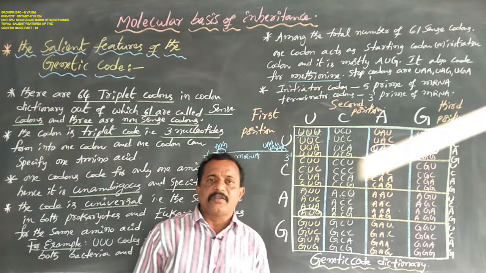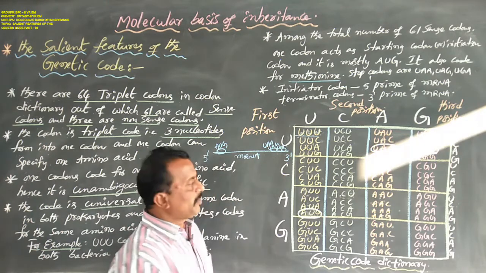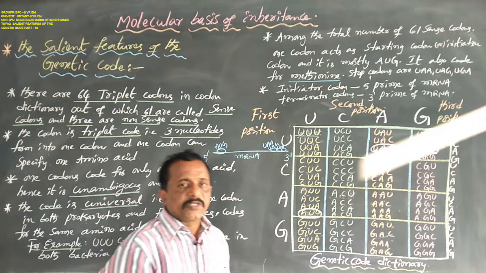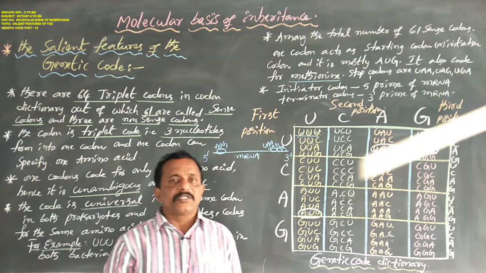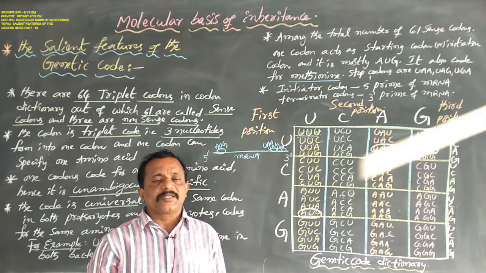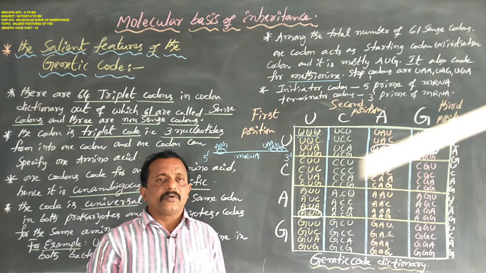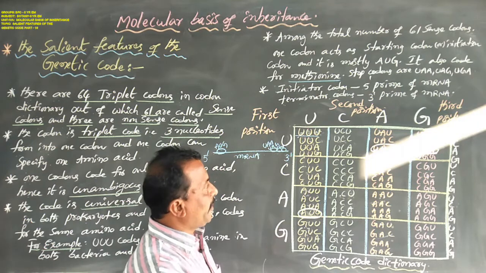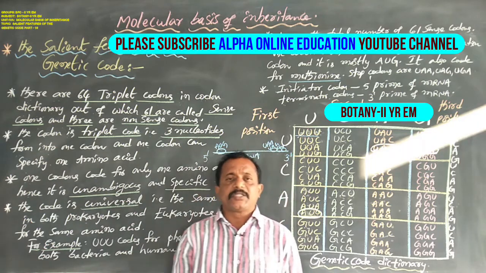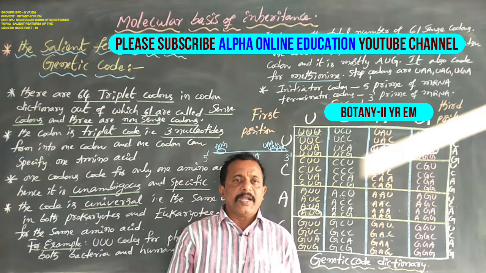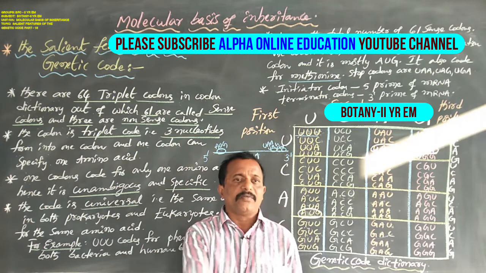These are the salient features of the genetic code. So this is the genetic code dictionary. It contains 64 codons, of which only 61 codons code for 20 amino acids. The remaining 3 codons do not code for any amino acid. This codon dictionary was prepared by George Gamow, who discovered the genetic code, with the help of Har Gobind Khorana.